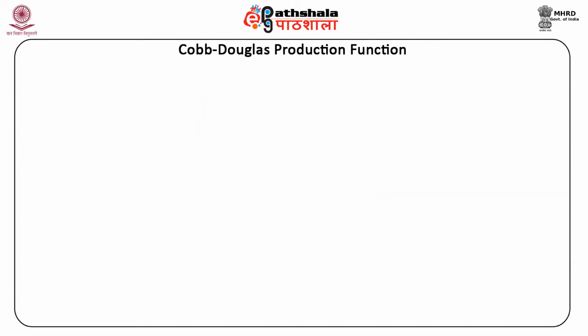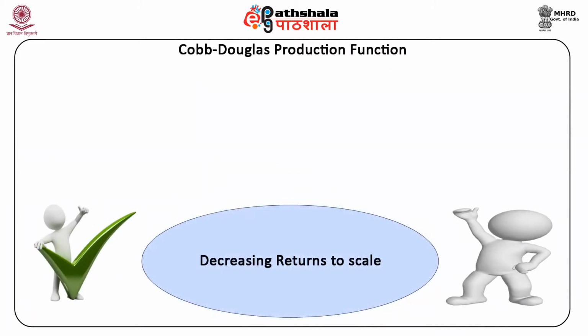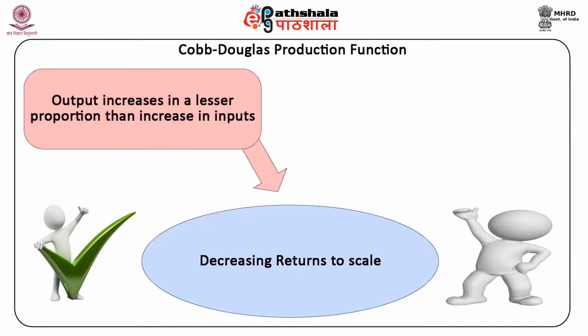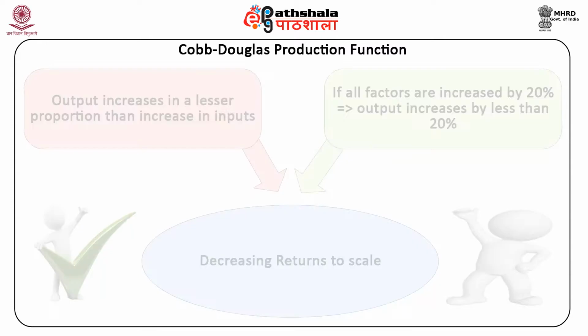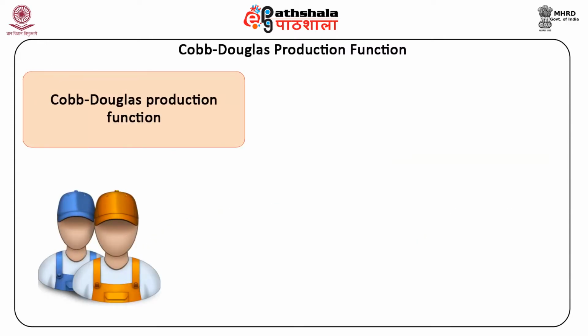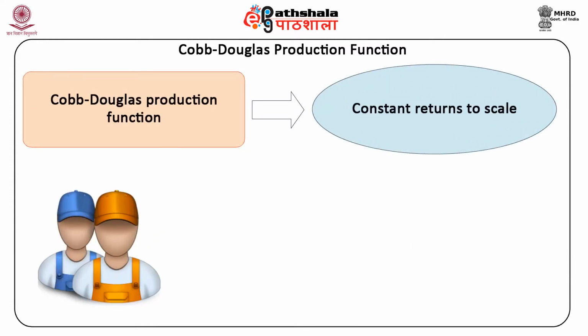Decreasing returns to scale. Decreasing returns to scale occurs when output increases in a lesser proportion than the increase in inputs. If all the factors are increased by 20%, then output increases by less than 20%. The Cobb-Douglas production function exhibits constant returns to scale. Constant returns to scale occurs when output increases in the same proportion as the increase in input.